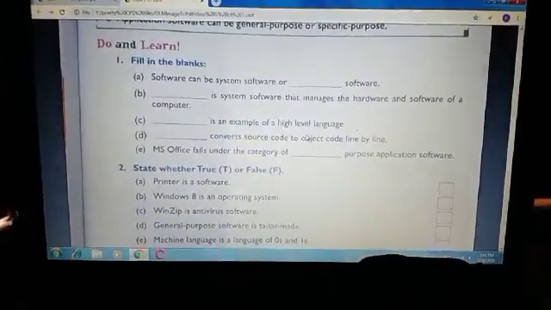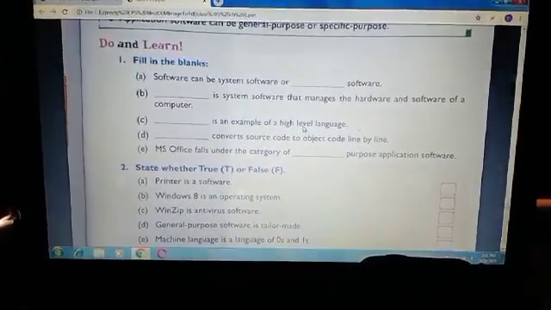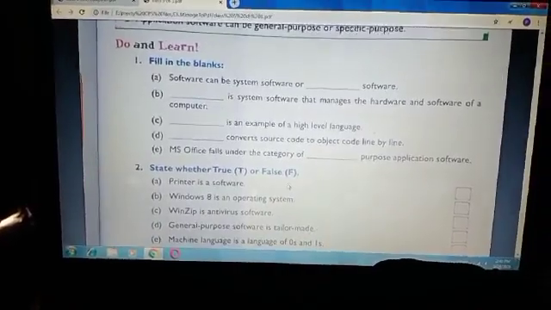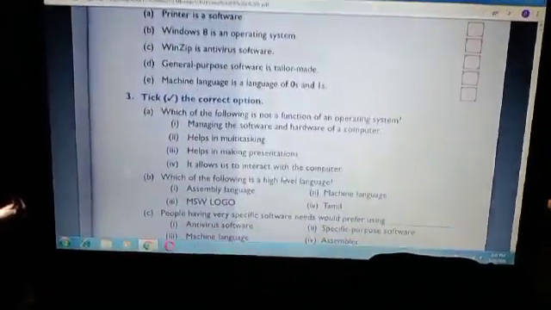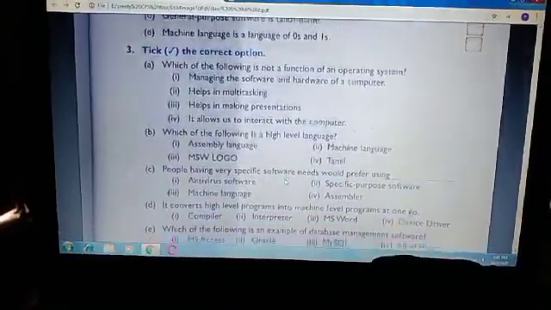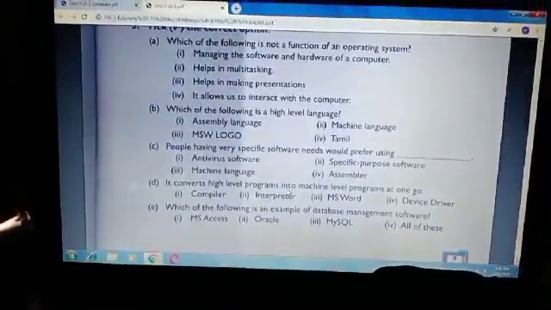You have to revise these fill in the blanks. True or false also, revise true or false. Correct option, multiple choice questions. You have to revise all multiple choice questions.